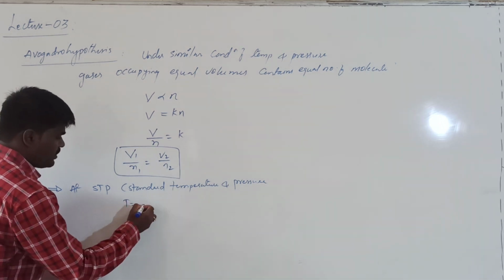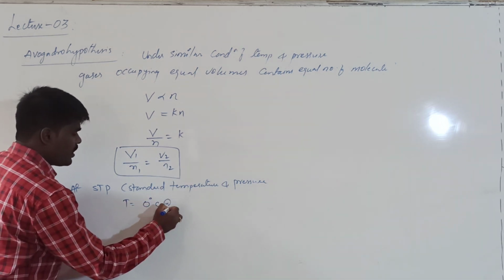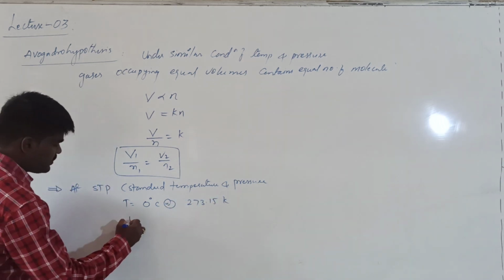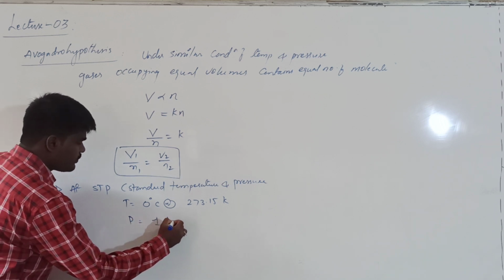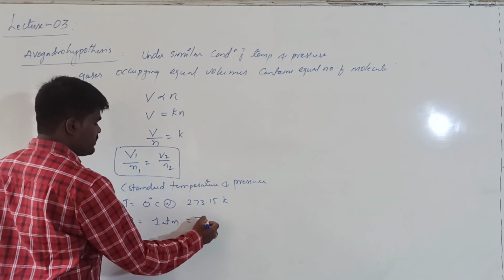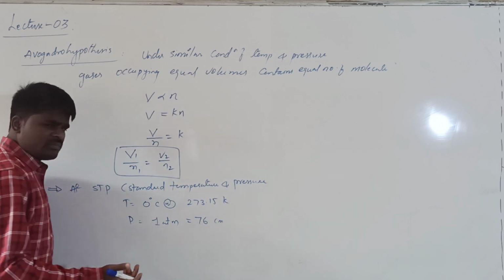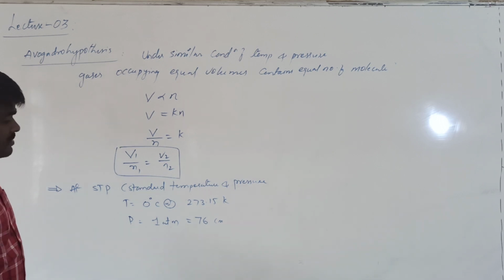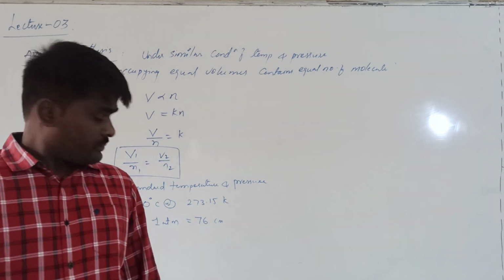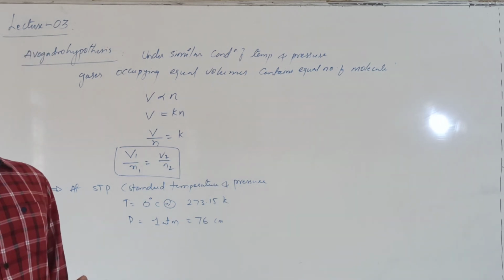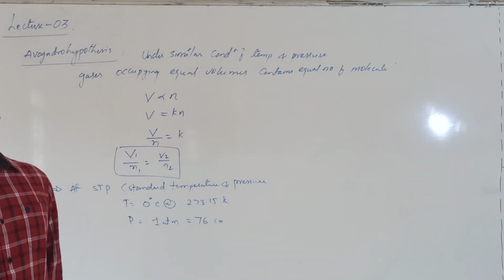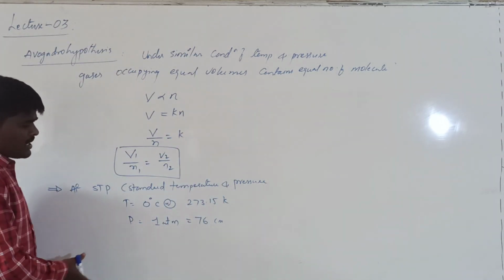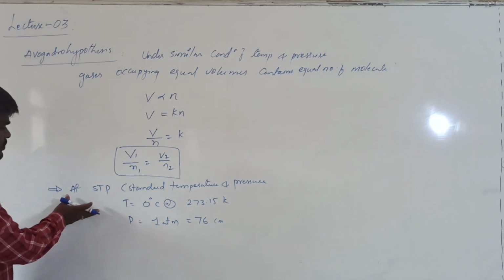The temperature equal to 0 degrees Celsius or 273.15 Kelvin, and pressure equal to 1 atmosphere, which is also equal to 76 centimeter of Hg, or you can also say 760 mm of Hg. This temperature and pressure is generally regarded as standard temperature and pressure, which is generally called STP.